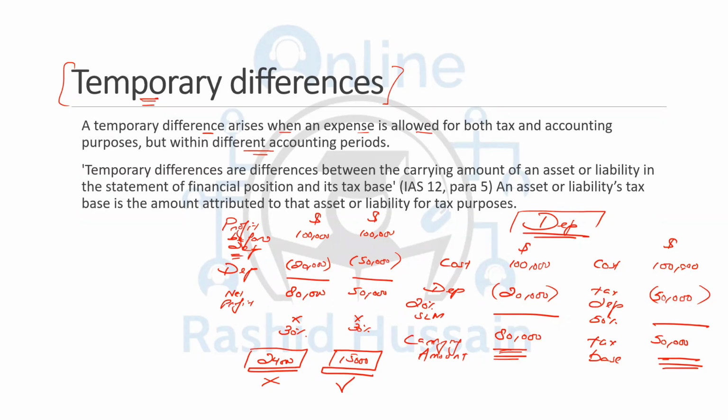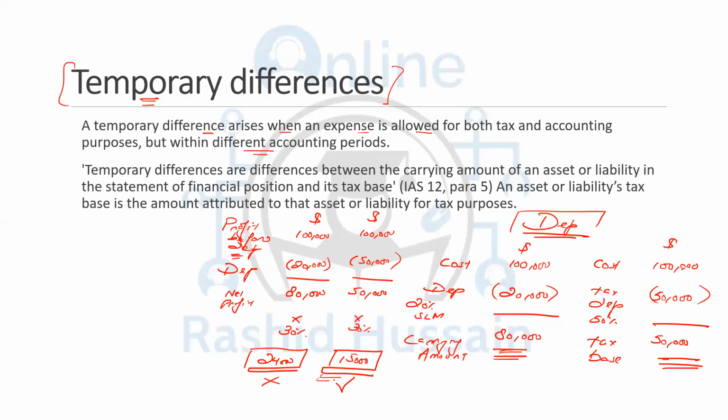Now your asset has been fully depreciated. In the third year, you will not be having any amount to deduct from the profit figure. And you will be supposed to make the tax payment on the complete profit. So this is the temporary difference.